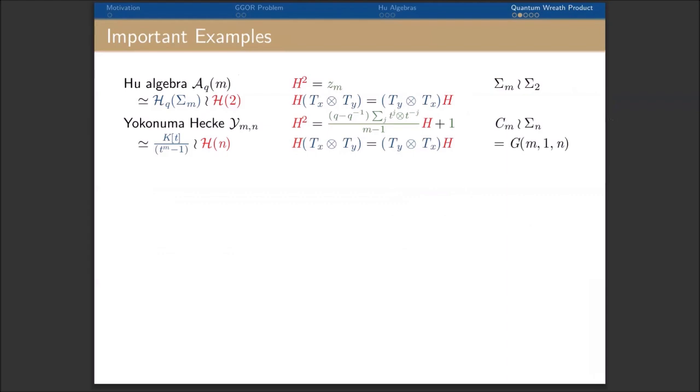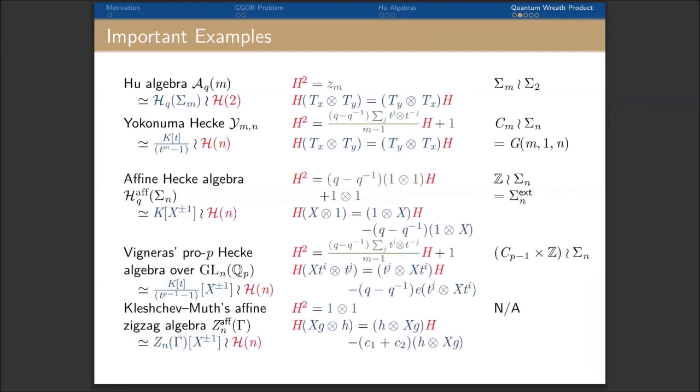For some quantization of finite groups, we have the Weyl algebra, which can be considered as the Hecke algebra of the wreath product Sm wreath S2. For the other wreath product, the cyclic group wreath the symmetric group, this is also the Yokonuma Hecke algebra, which can be considered as a quantum wreath product. By the way, the Ariki-Koike algebra can also be considered as a quantum wreath product.